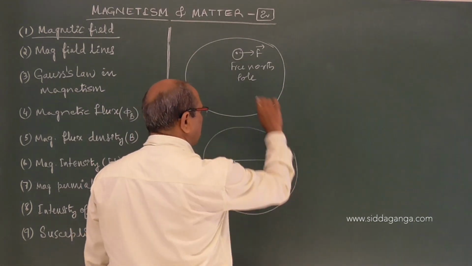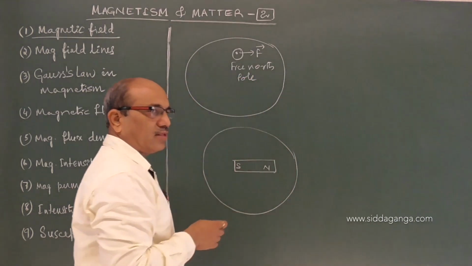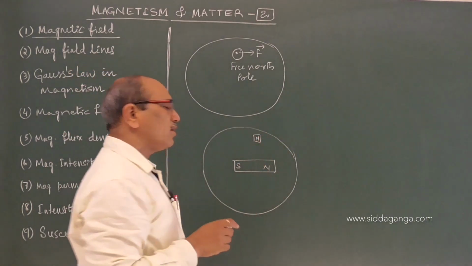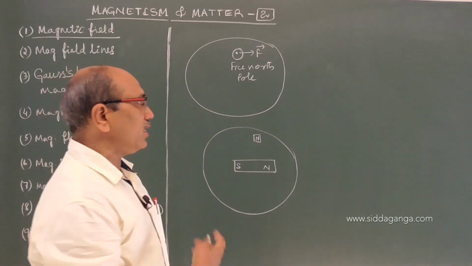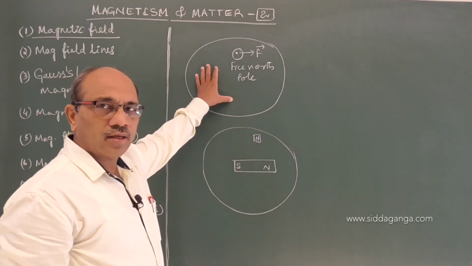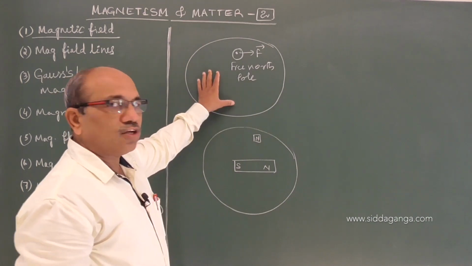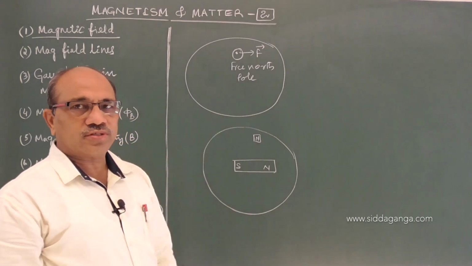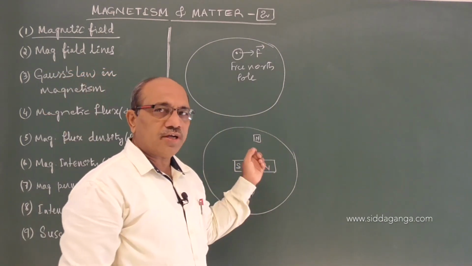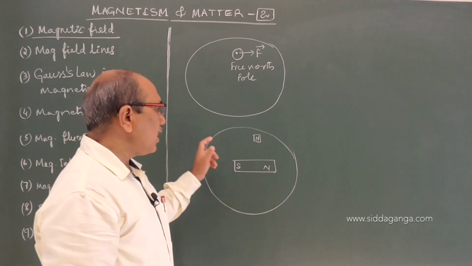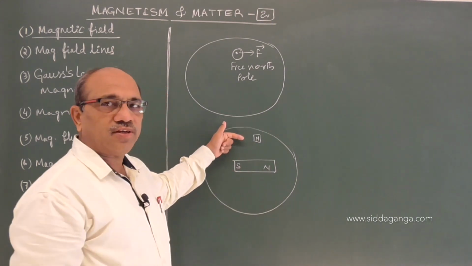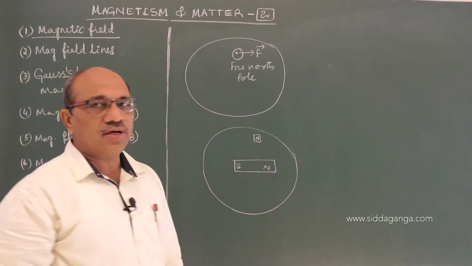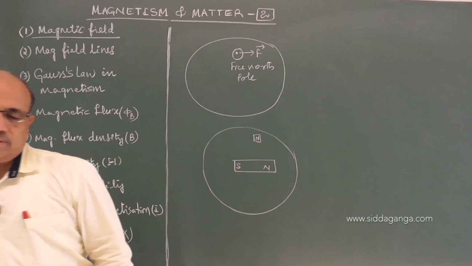Or you can think of any magnet: surrounding it there is a magnetic field, its influence. If I bring another magnet or a free north pole here, it can experience a force. Either way we can define it: it is the region or space in which a free north pole experiences a force, or the region surrounding a magnet in which another free north pole brought there can experience a force. Either way, we define it as a magnetic field.